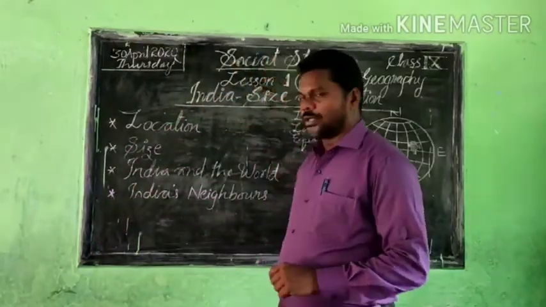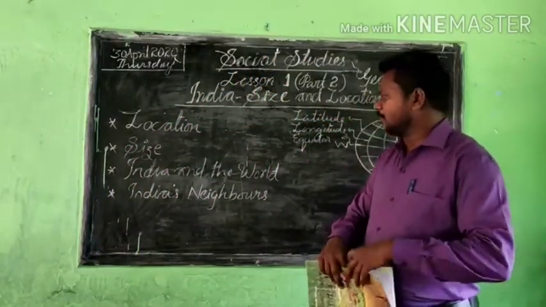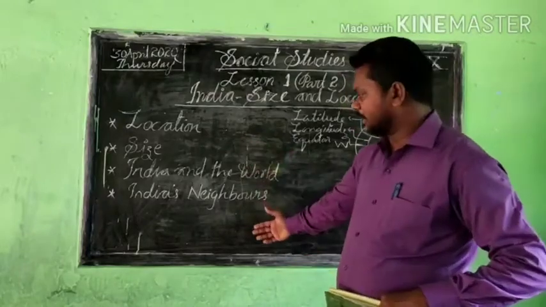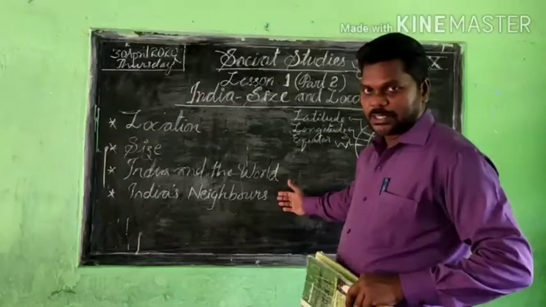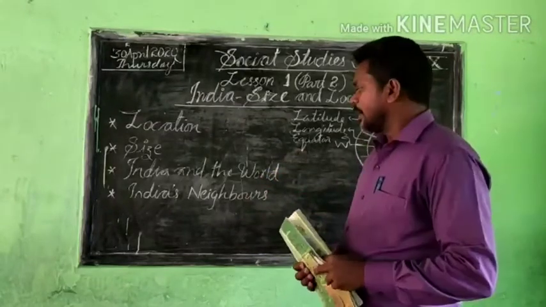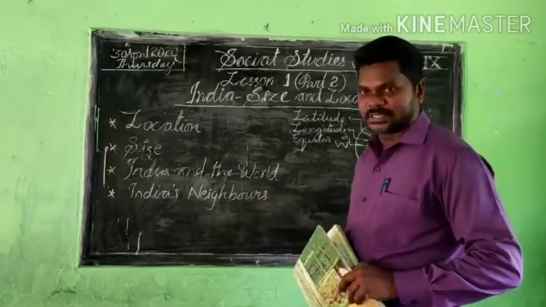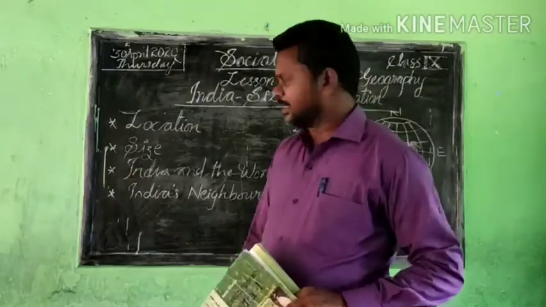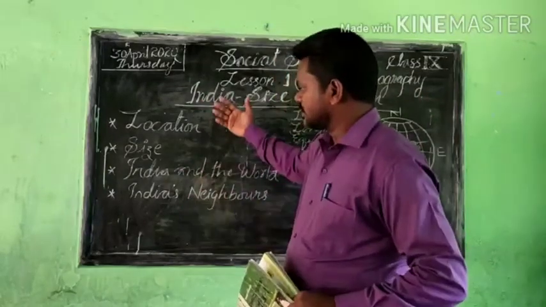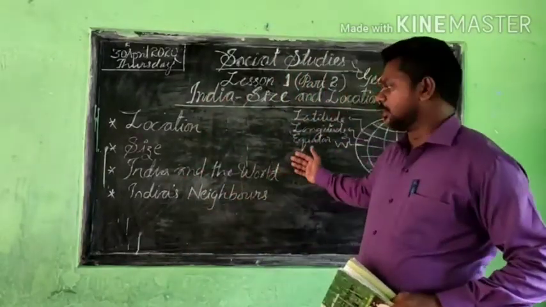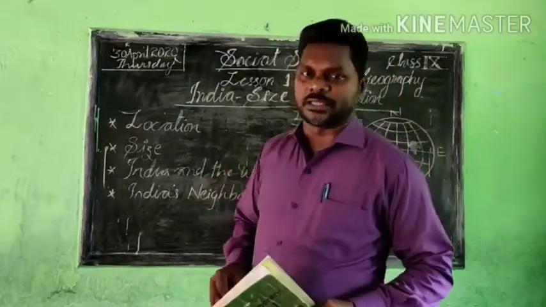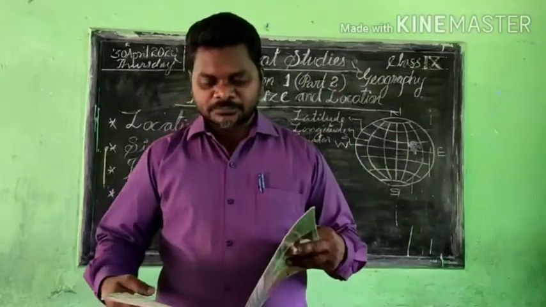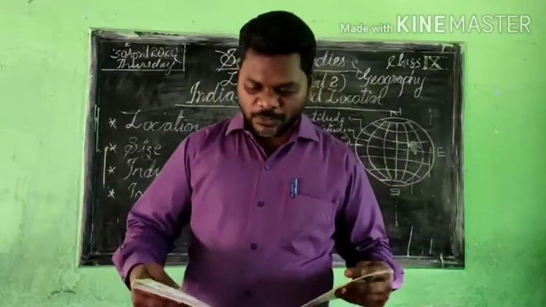Now we are going to discuss the rest of the points and the remaining topics, like India's neighbors, the neighboring countries. About those topics also we will discuss and we will complete this lesson. These are the main topics of this lesson: location, the size, India and the world, and India's neighbors. We will discuss completely today, and this lesson will be over.